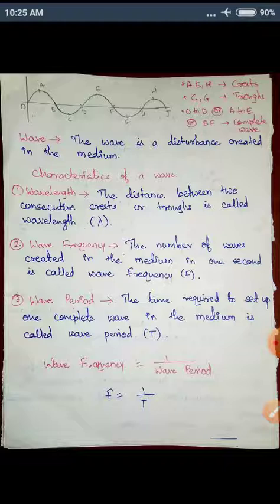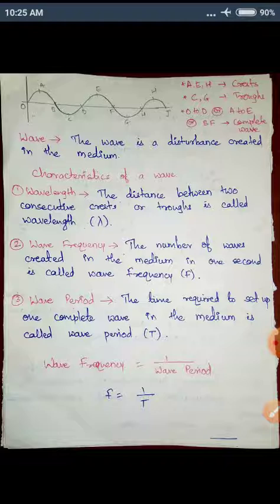So the distance between A and E is a wavelength. And what are A and E? They are consecutive crests. So we can also say the distance between C and G is also a wavelength. Therefore, the definition is: the distance between two consecutive crests or troughs is called wavelength.